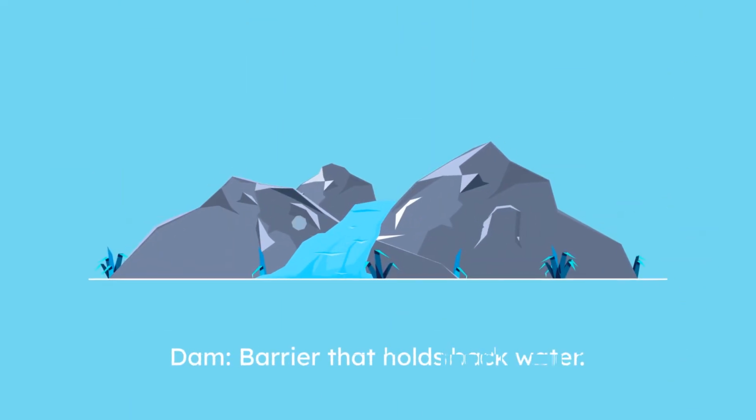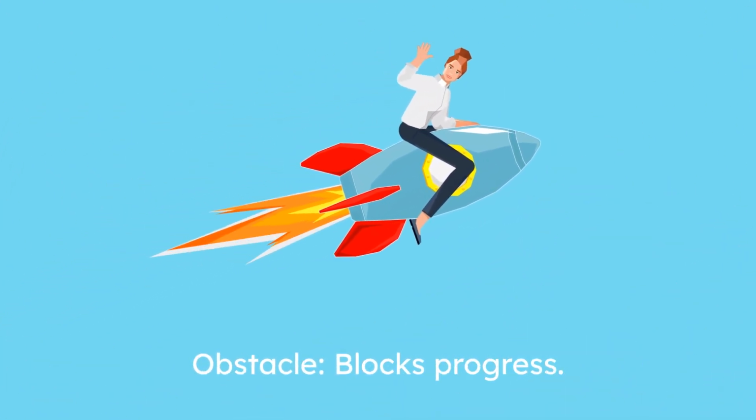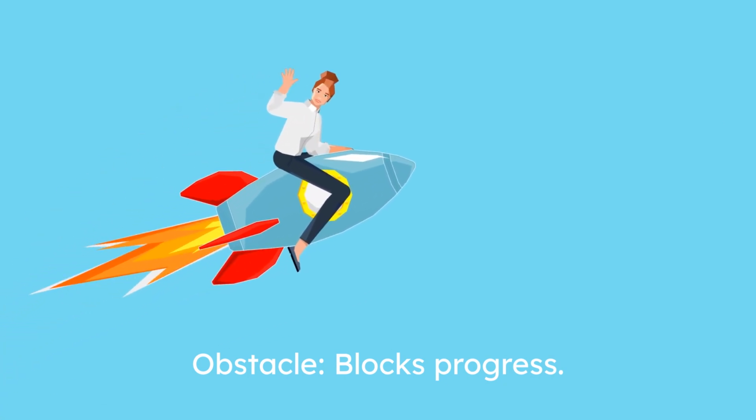Dam. A barrier that holds back water. Example: the dam stopped the river's flow. Obstacle. Something that blocks progress. Example: fear is the biggest obstacle to success.